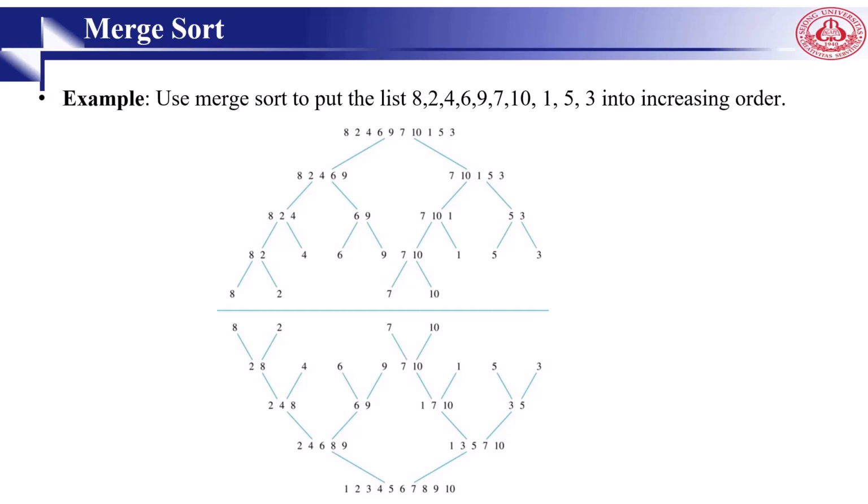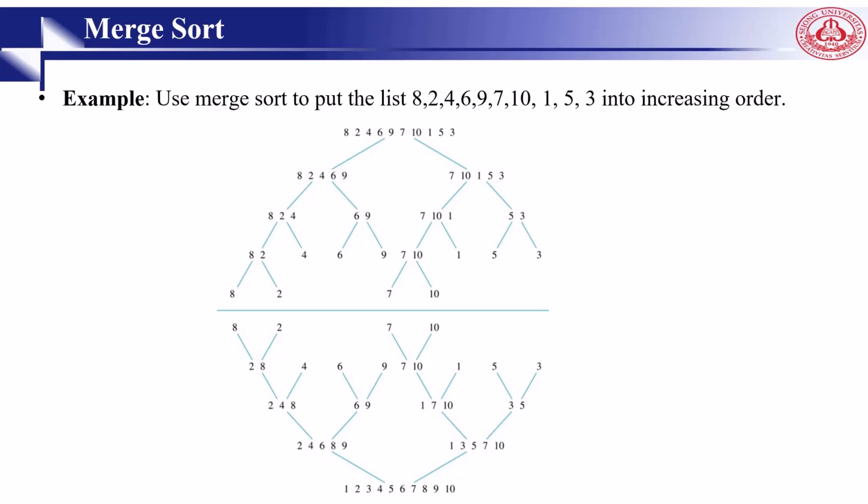Merge sort is another algorithm that can be done in a recursive mode. What we do in merge sort is iteratively split a list, when we have an even number of elements, into two sublists of equal length until each sublist has only one element. Then each sublist is represented by a balanced binary tree. At each step, a pair of sublists is successively merged into a list with elements in increasing order. Then the process ends when all the sublists have been merged. The succession of merged lists is represented by a binary tree.